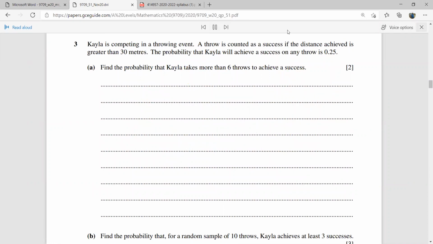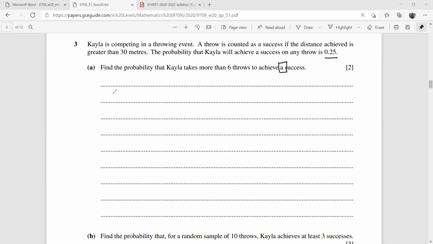Now in this third question it says Kayla is competing in a throwing event. A throw is counted as a success if the distance achieved is greater than 30 meters. The probability that Kayla will achieve a success on any throw is 0.25. Find the probability that Kayla takes more than 6 throws to achieve a success. Now, is this a geometric distribution or a binomial distribution? Geometric, because we are just going to see when we have the first success.